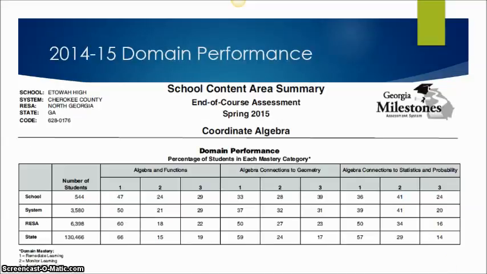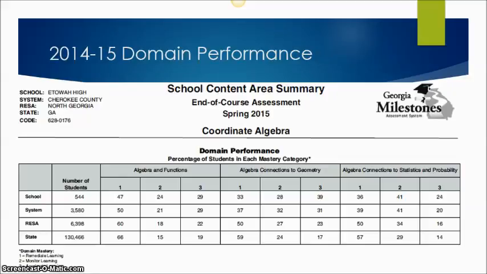So on this chart, you can actually see the breakdown, the domain performance of the end of course assessment that we gave in the spring of 2015. This was the Georgia Milestones for Coordinate Algebra. And you can see that it breaks it down into 3 different domains: algebra and functions, algebra connections to geometry, and then algebra connections to statistics and probability. You can see the breakdown of the school system, RESA, and state.